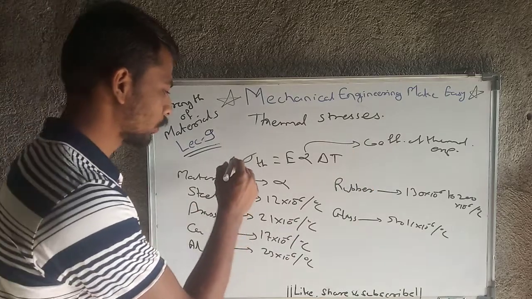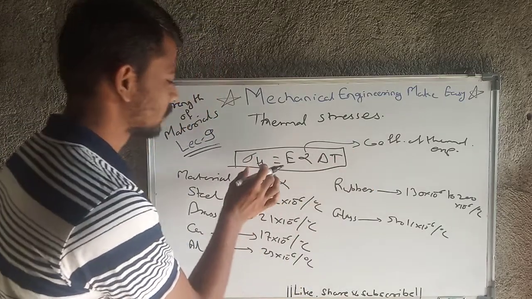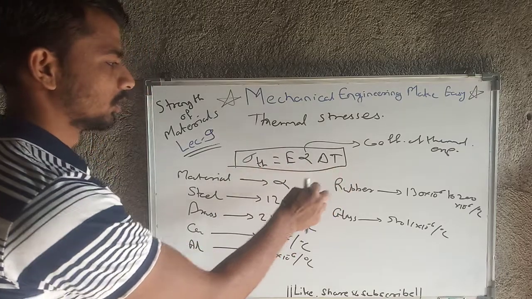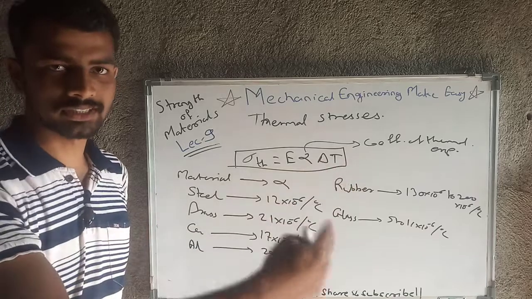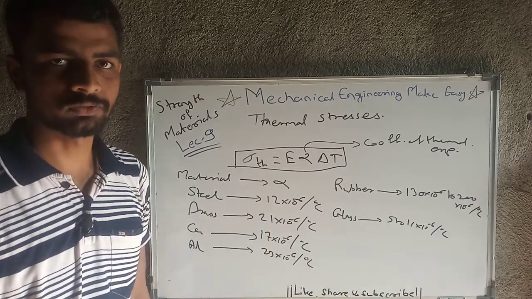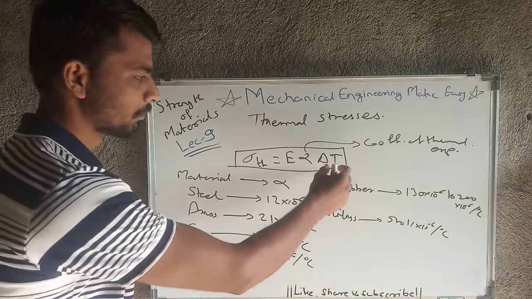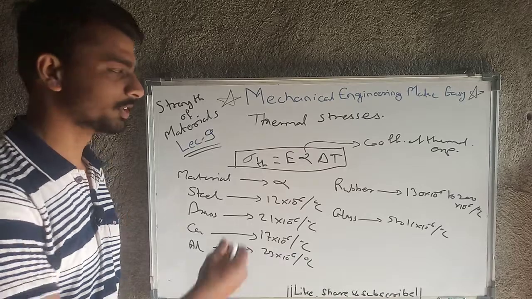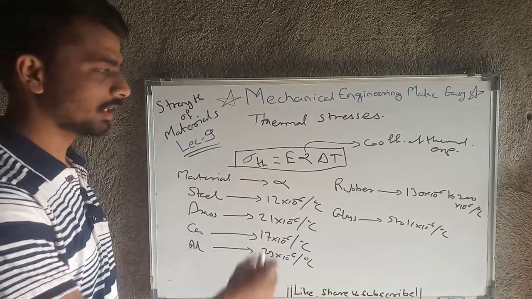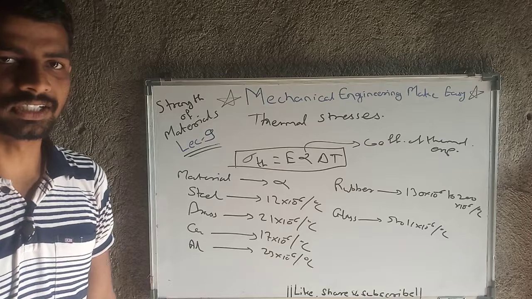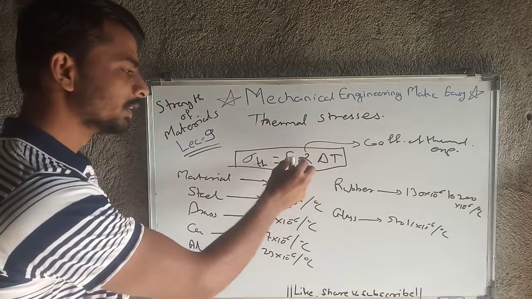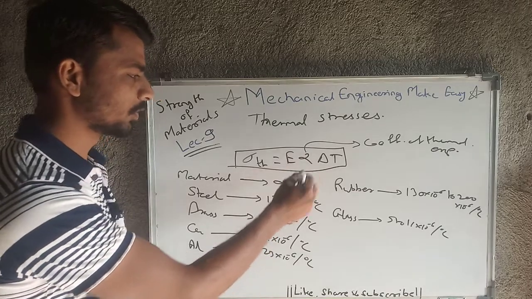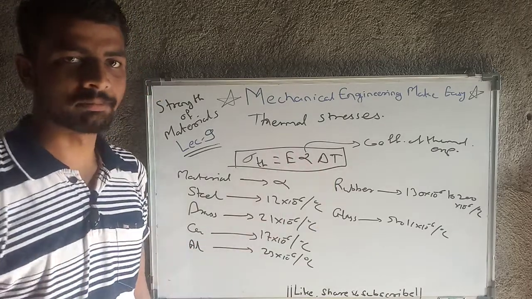So what's the formula to calculate thermal stresses? Thermal stress equals E alpha delta T. Delta T is the temperature change. Initially the material was at 0 degree Celsius and now it is at, for example, 50 degree Celsius, so that temperature change is denoted here. Alpha is the coefficient of thermal expansion, which varies according to the material, and E is the modulus of elasticity, a property of the material, which also varies from material to material.